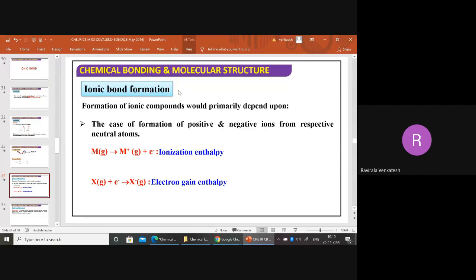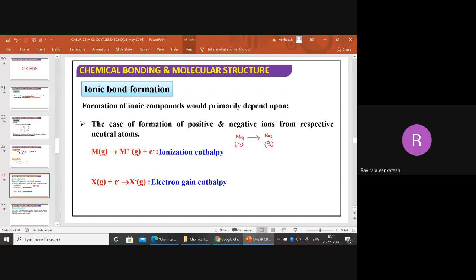First of all, I am taking an example here, sodium. Sodium is in which state? Solid state. Okay. Sodium is a metal in solid state. First of all, we have to convert this into gaseous state.